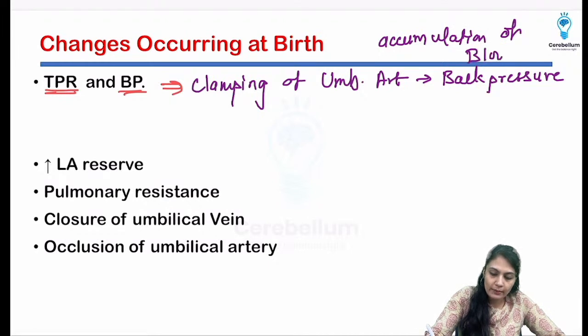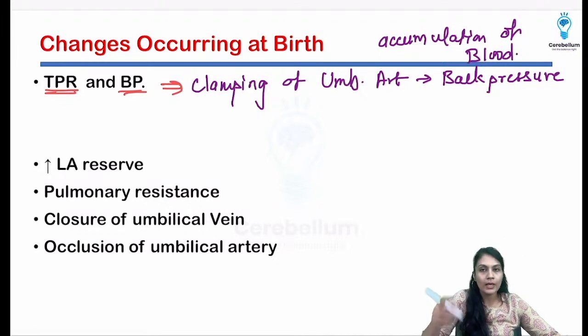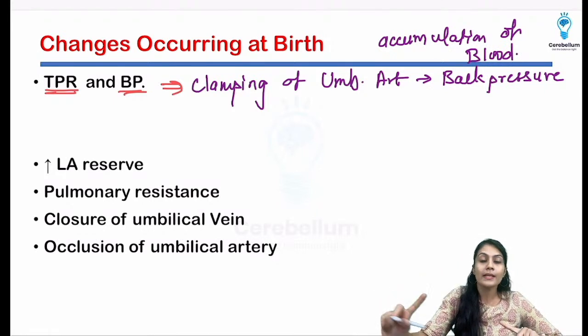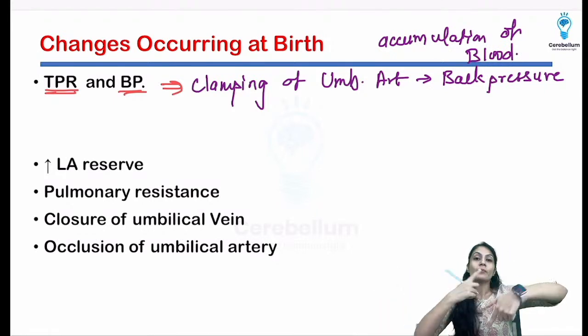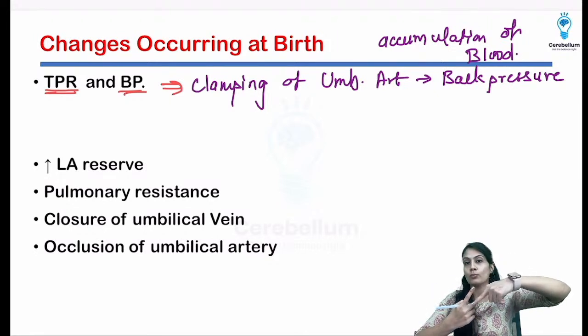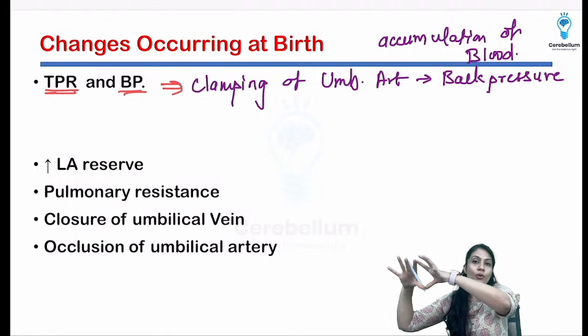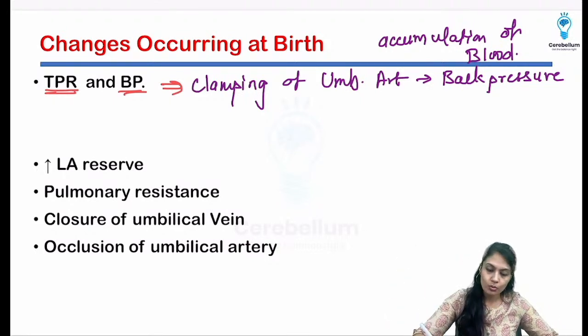There is no outlet which the blood can get. So not only will the total peripheral resistance and BP increase, but there are going to be changes in the liver circulation also because of this. So we are going side by side simultaneously. The story is going on. I hope you are liking the story, right?